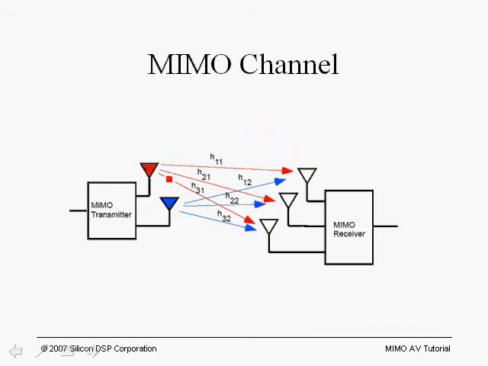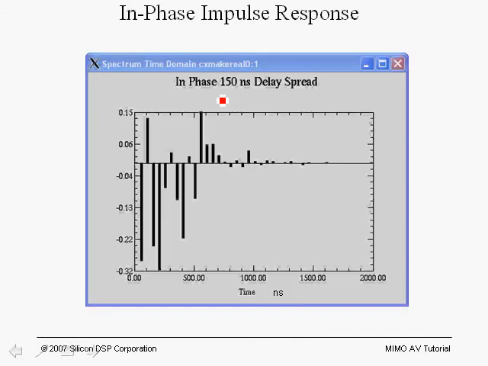And we can incorporate all of the multiple paths from the transmit antennas to the receive antennas into a matrix called the H matrix. And the properties of a MIMO channel, on whether it's going to support diversity or high throughput, will depend on this channel. However, before we proceed further, let's go into more detail into the multipath fading environment.